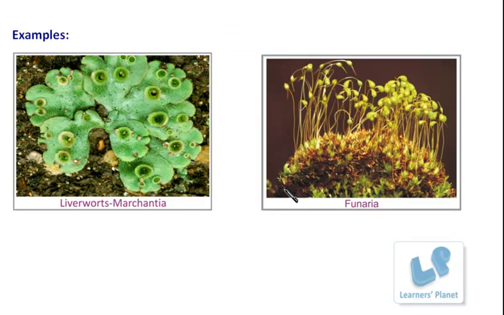So here is the picture which I have already shown you earlier. This first picture is Marchantia, and this Marchantia is a type of liverwort. You can see this structure here. It is a very thick thallus-like structure, which grows on the ground or in different regions wherever there is high water content. Next is the Funaria, which is a moss. You can see what type of structure it has. This bottom leafy part is there, the stalk is there, and the upper part is the sporophyte, as I have shown you in the earlier diagram also. So these are the basic characteristic features as well as examples of bryophytes.